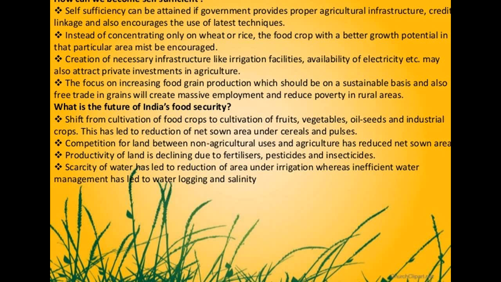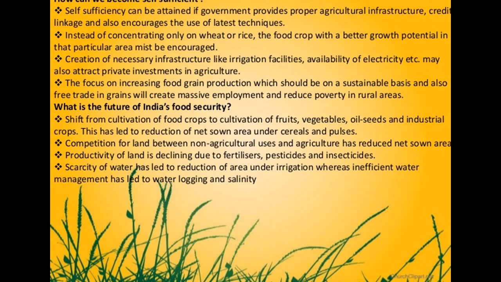Now, the focus on increasing food grain production, which should be on a sustainable basis, and also free trade in grains, will create massive employment and reduce poverty in rural areas. So the main focus is on production, not on transportation.